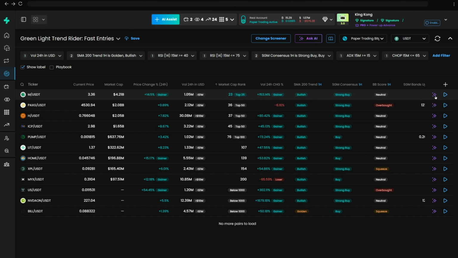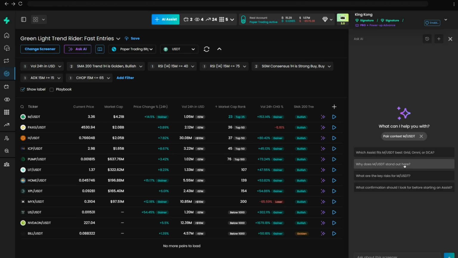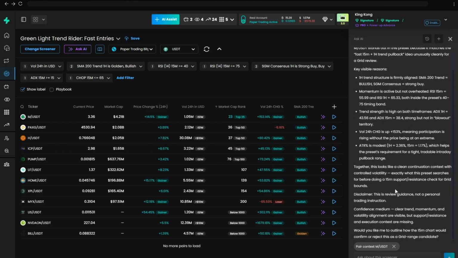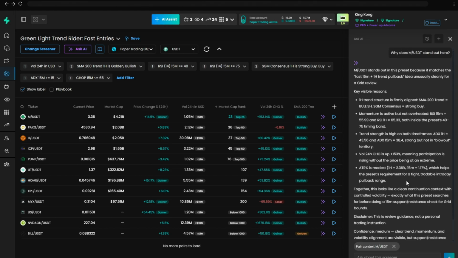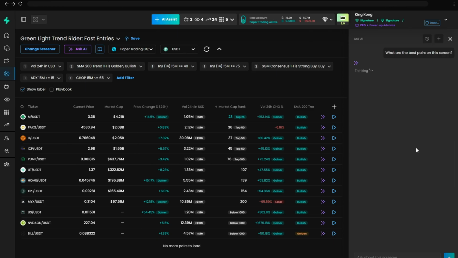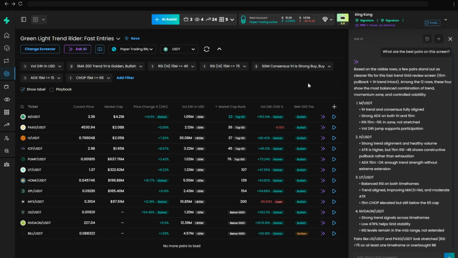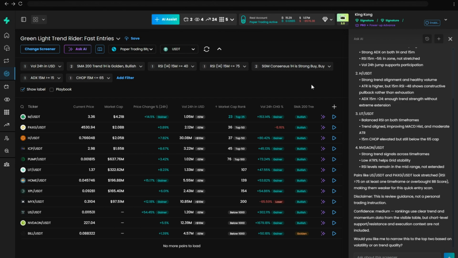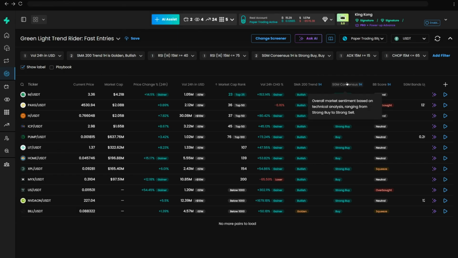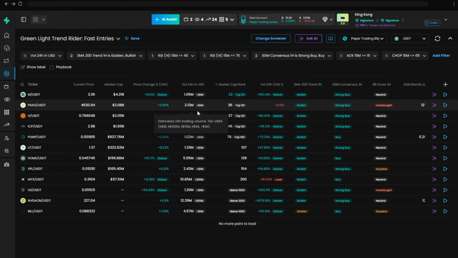Now, choose a pair that looks interesting. Tap Ask AI. Ask AI is now available inside the SageMaster screener for crypto and forex. Use it to review a selected pair, understand which visible signals support the setup, and see what risks or conflicts may need more attention. You can also ask AI to review the whole screener. It can help summarize the current table and identify pairs you may want to examine further, not as a trade instruction, not as a guarantee, as an educational layer on top of the market data already in front of you.